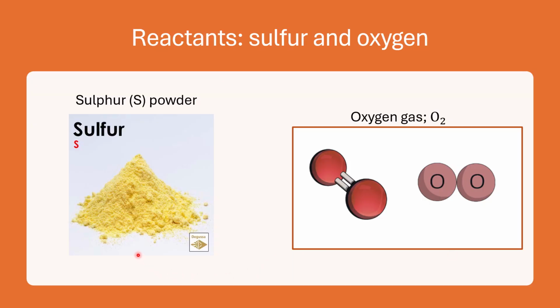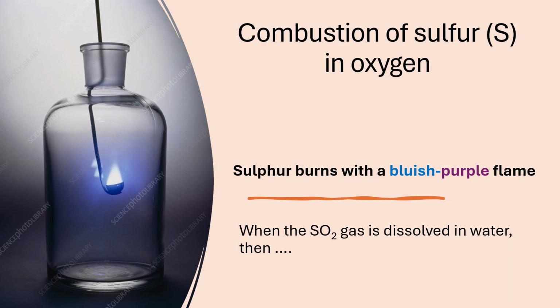Now here are the pictures of sulfur. Sulfur is a yellow powder, and if it reacts with oxygen gas, which is a diatomic gas, you heat it up, it starts burning, and you lower that burning sulfur powder into this jar with oxygen, then you will see this typically bluish purple flame. It is important that you know the color of the flame with which each of these metals and non-metals burn in oxygen. Then sulfur dioxide gas is formed, and if you dissolve it in water, what happens?